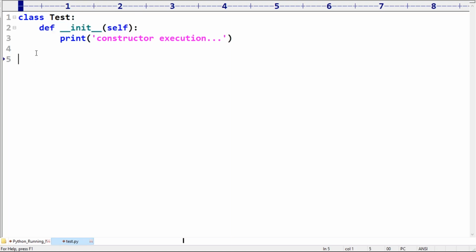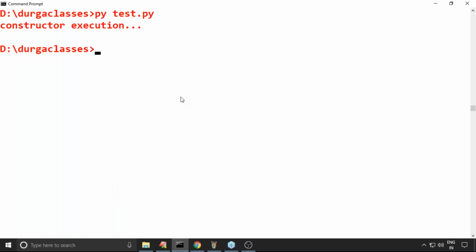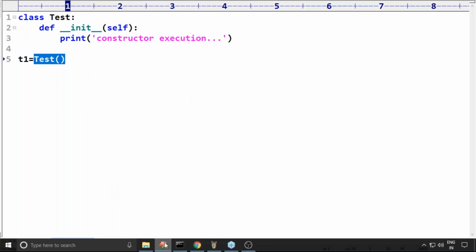Yes. Now I take t1 is equal to Test(). Whenever we are creating an object, will the constructor be executed automatically or not? Yes, the constructor will be executed. Where is the proof for that? Now let me execute this code. Yes, constructor execution, observe carefully.